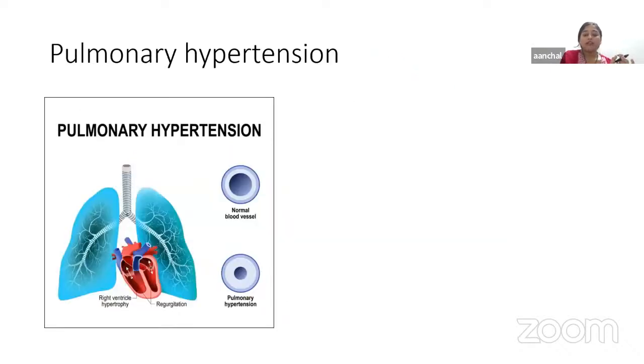Then another thing we have is pulmonary hypertension. So what is pulmonary hypertension? It is a kind of high blood pressure that affects the arteries in the lungs and the right side of the heart. In one form of pulmonary hypertension, also known as pulmonary arterial hypertension, blood vessels in the lungs are narrowed, blocked or destroyed.